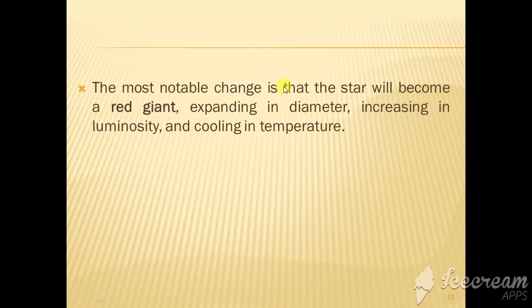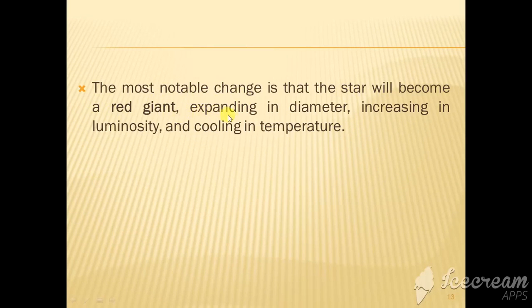The most notable change is that the star will become a red giant, expanding in diameter, increasing in luminosity, and cooling in temperature. So when the hydrogen fuel burning stops, the star will become a red giant.